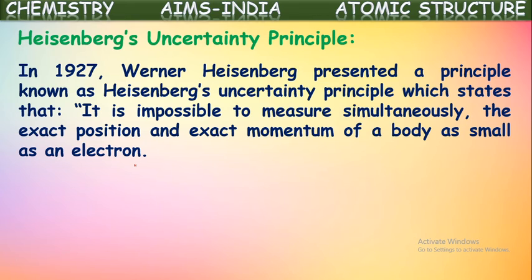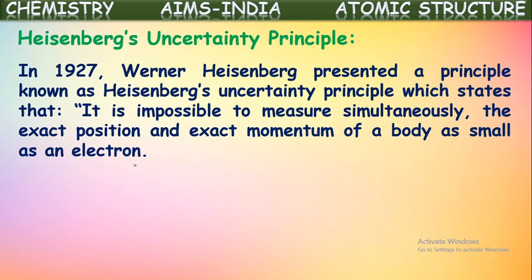Very small particles like the electron are revolving at a very high speed around the nucleus. If it is in continuous high-speed rotation around the nucleus, it is impossible to calculate the momentum and the position both at the same time, simultaneously and exactly. If we calculate them both at the same time, we get some errors in their values. So this was explained by Heisenberg's uncertainty principle.